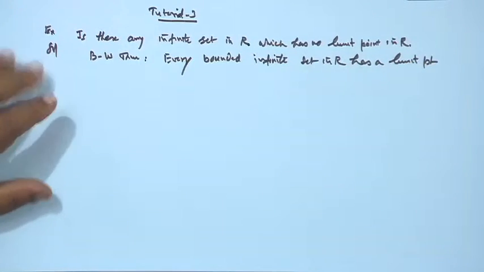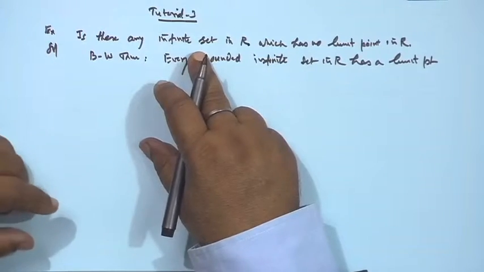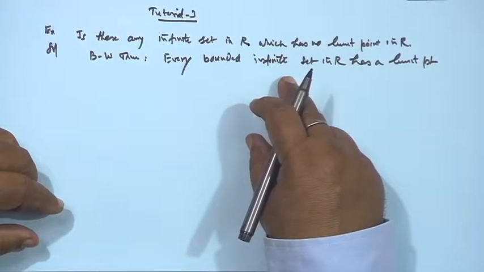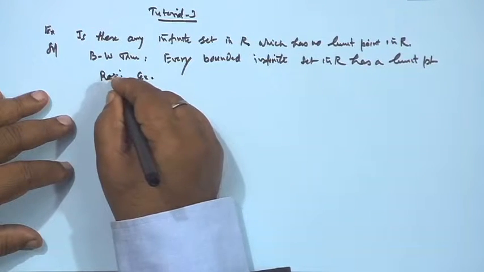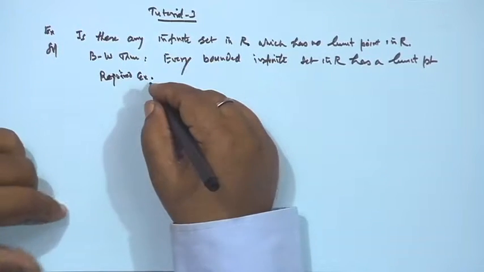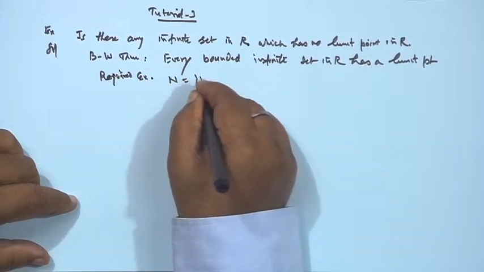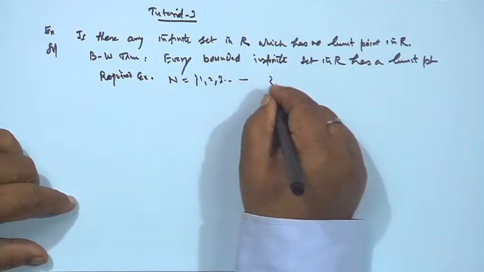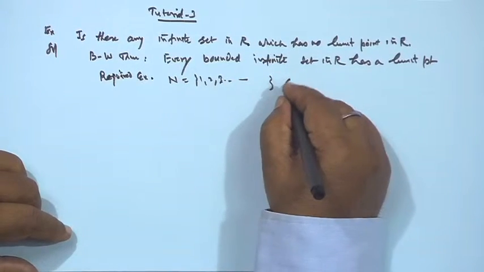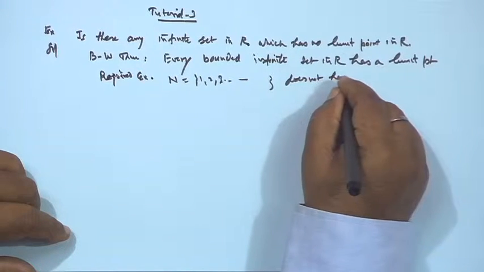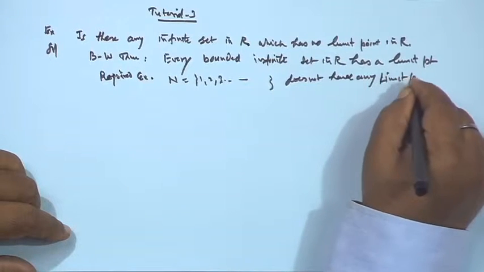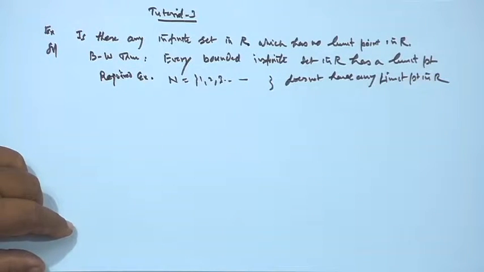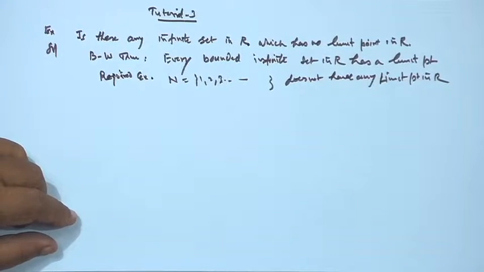So, in fact, if we want an example of an infinite set which does not have any limit point, it must be taken to be unbounded. Therefore, the required example will be the set of natural numbers 1, 2, 3. It is an infinite set, but unbounded. So, it does not have any limit point in R. So this is an exercise based on the Bolzano-Weierstrass theorem.